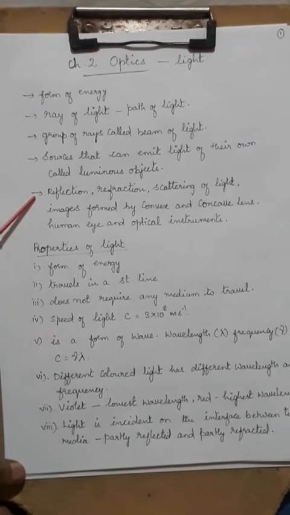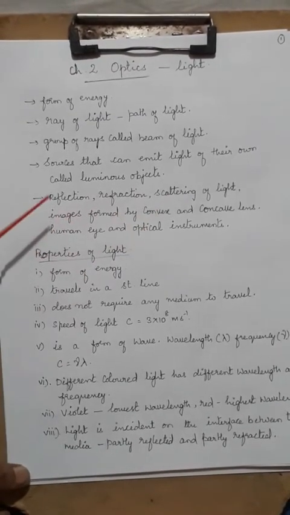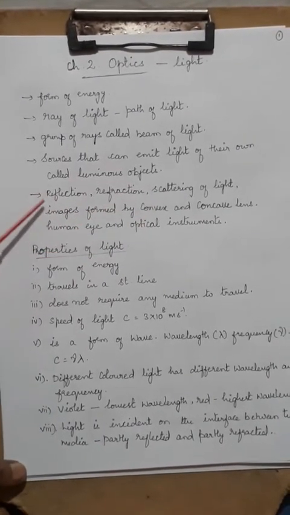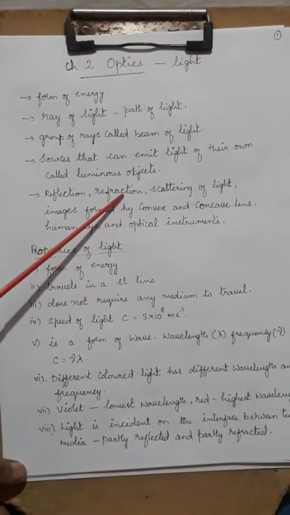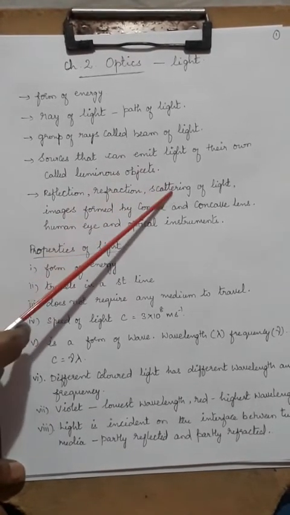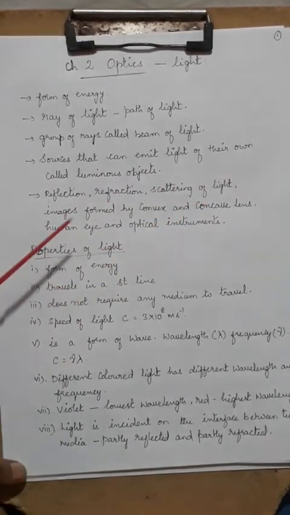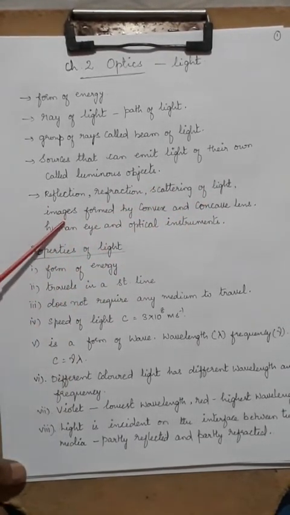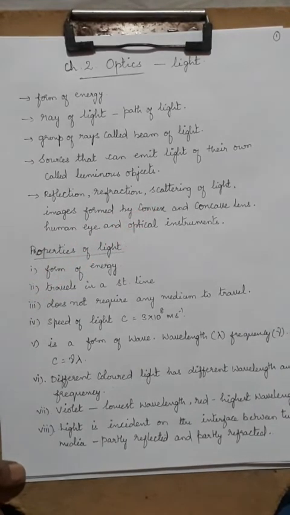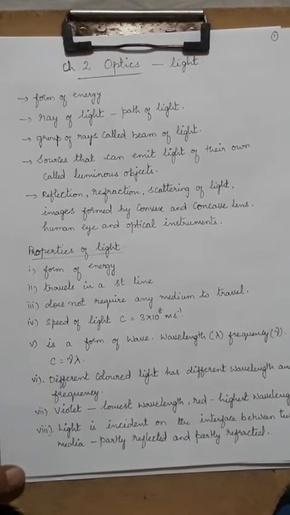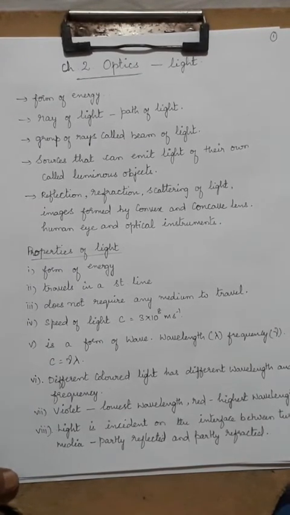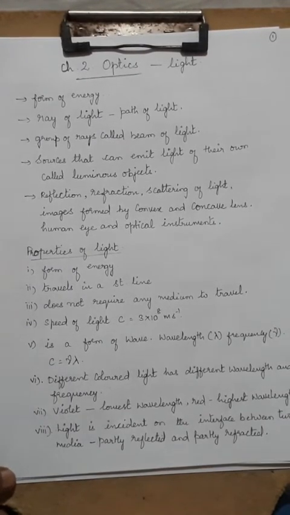Then various properties that you are going to learn here are reflection, refraction. Reflection you would have studied in 9th standard, but this year you are going to study refraction deeply, scattering of light, then lenses and the images formed by these lenses, and then the human eye and optical instruments. Before getting into all these things, we should first know about its property.